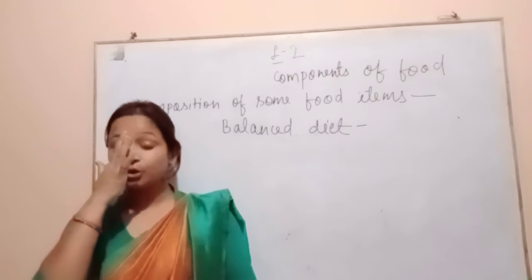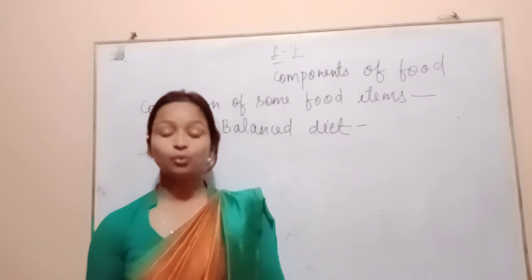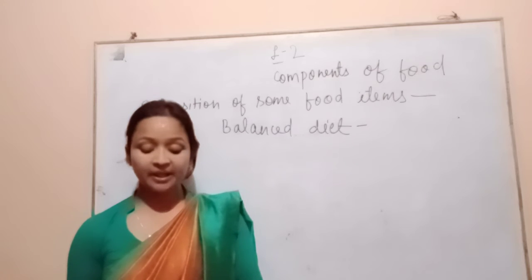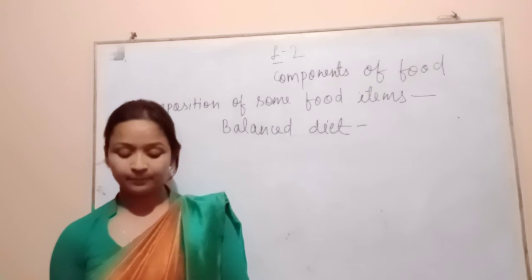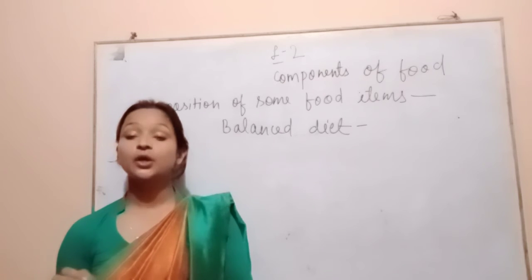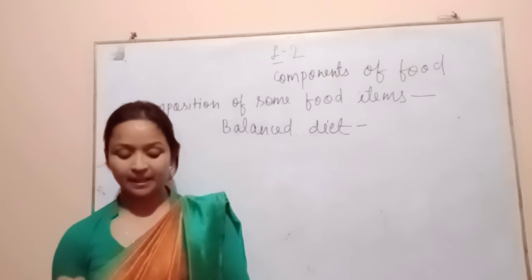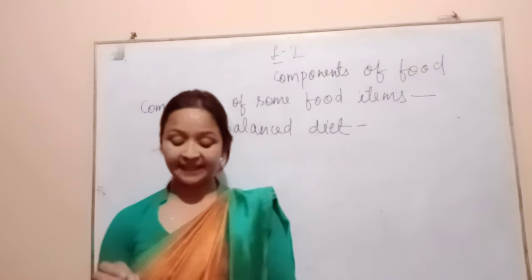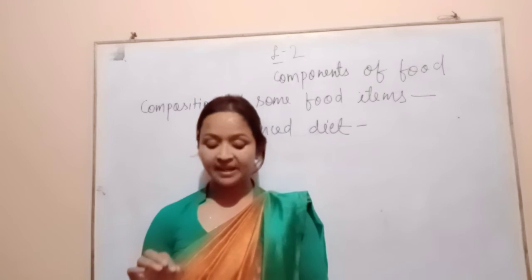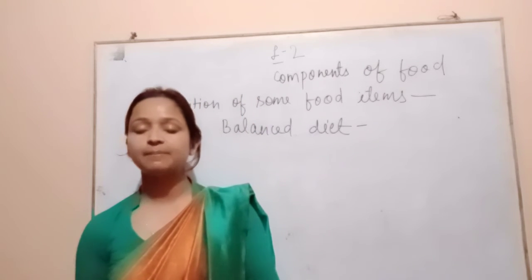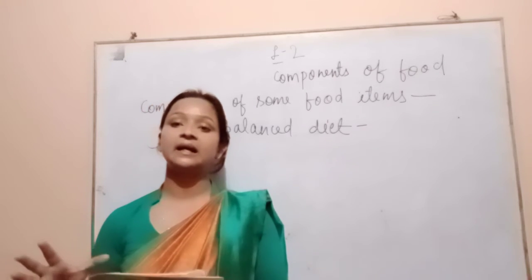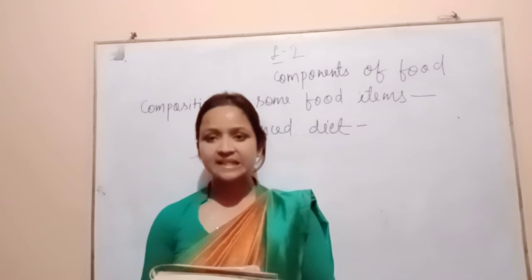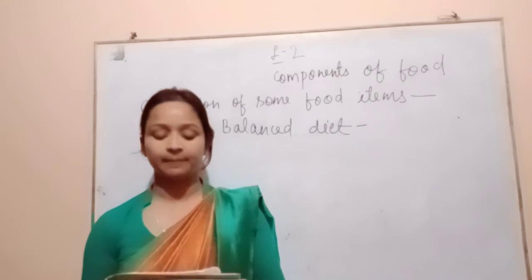Now, the effect of cooking on nutrients. Selecting and eating the right kind of food is not enough. It should be cooked properly, because cooking improves the taste of the food and makes it easily digestible. Why do we cook food? Because if we cook the food, it becomes easily digestible and tasty.